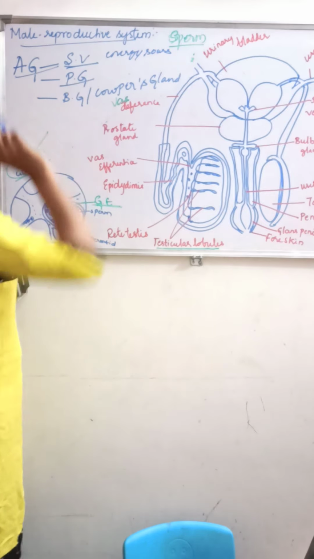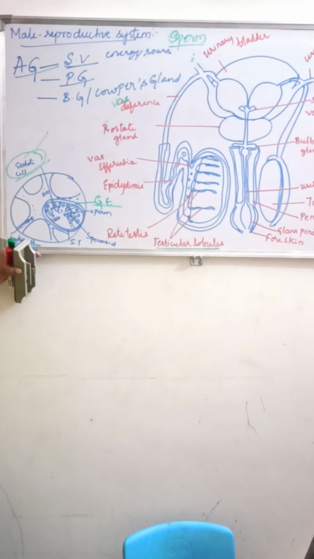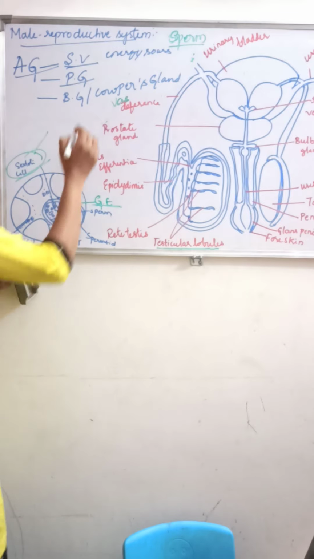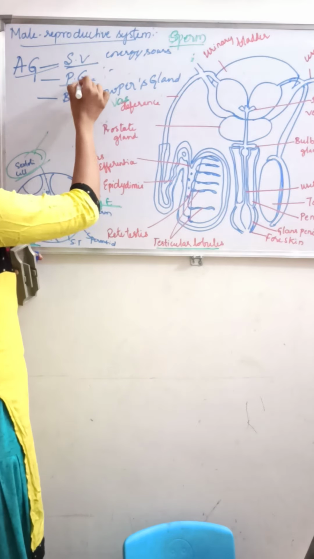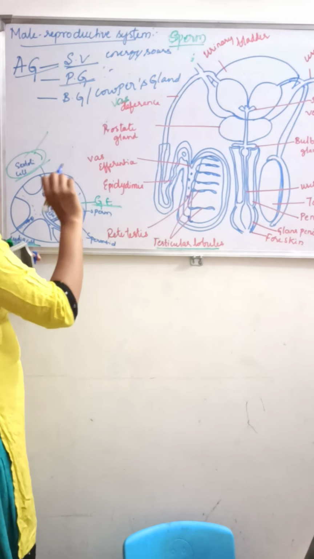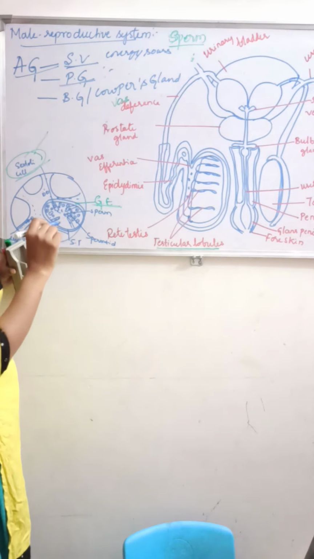Now what is the prostate gland? The prostate gland is rich in citric acid and enzymes, and the enzyme acts as an anticoagulant. It helps in the nourishment and also activates the sperms.